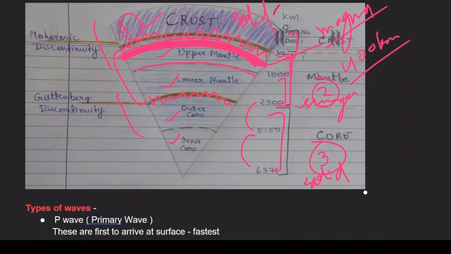So this solid crust is actually floating over the asthenosphere. That is what I wanted to bring to your notice: it is the crust that is floating over here. The core is actually not totally solid. The outer core is semi-liquid, and the inner core is totally solid because it's made up of iron and heavy metals.